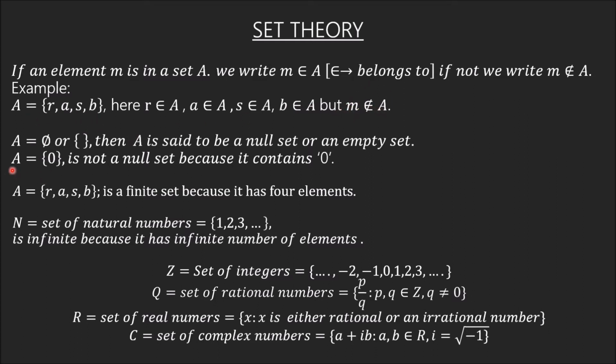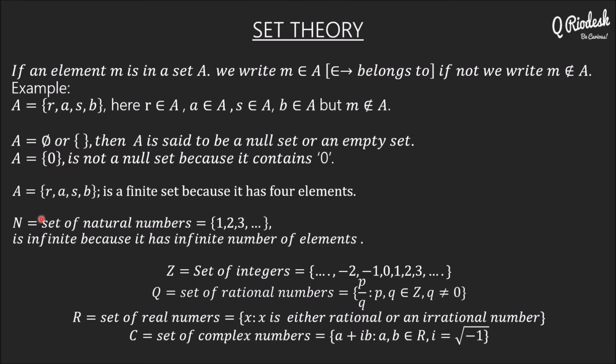Okay, and to represent a null set or an empty set, we use A equals phi, or just the curly braces with nothing inside. If we put something inside the curly braces, then it is not null because it contains 0. So either this one or this one represents an empty set.